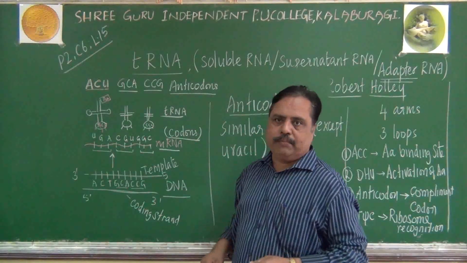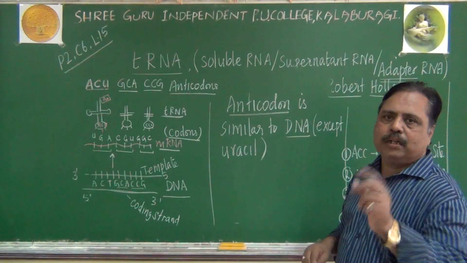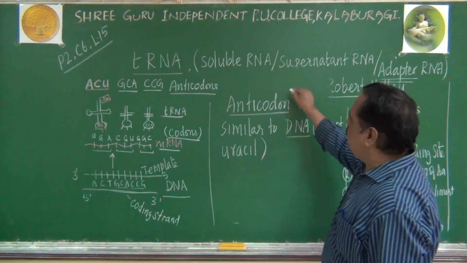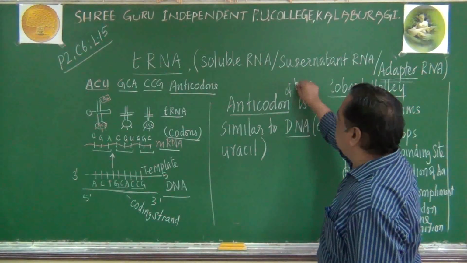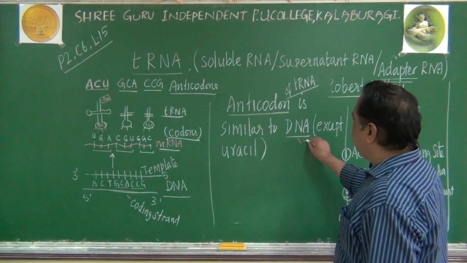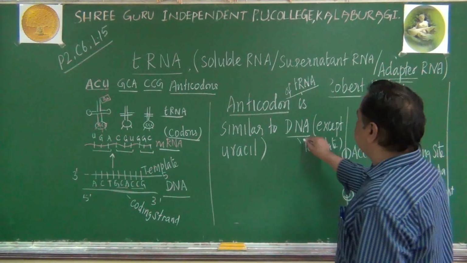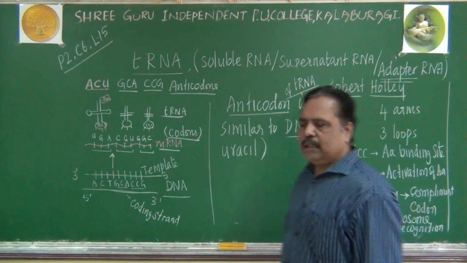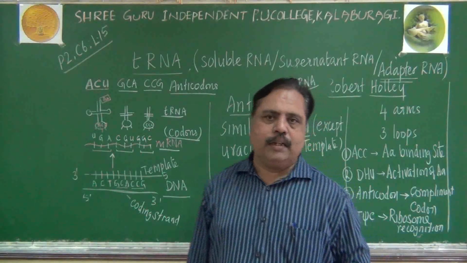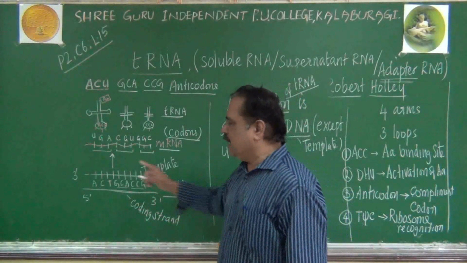The template of DNA and the anticodon of tRNA are similar to each other. So the anticodon of tRNA and the DNA template are equal to each other, similar to each other except uracil. Try to understand the importance of a master molecule called DNA.